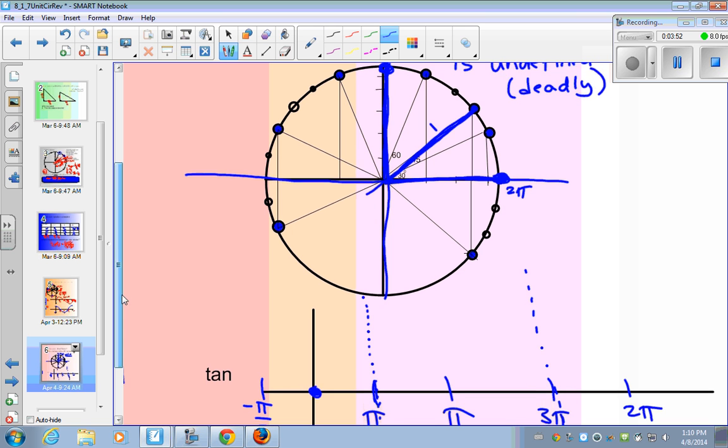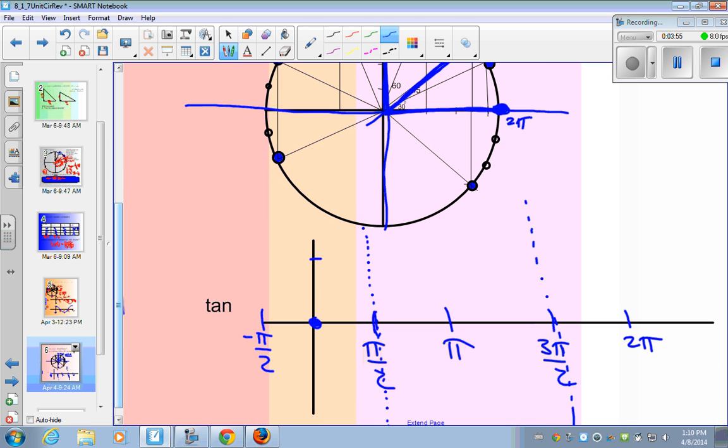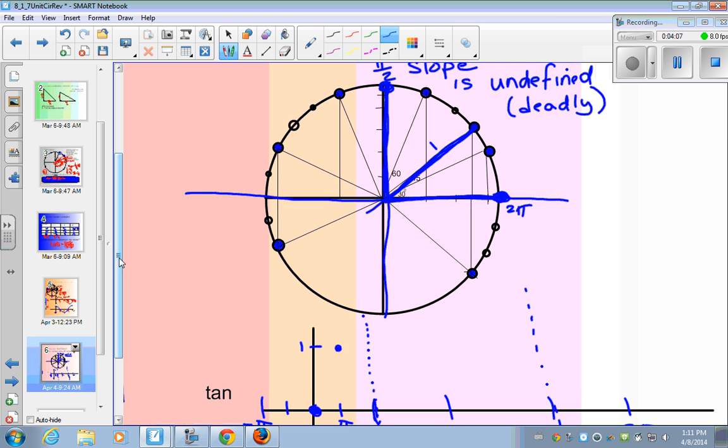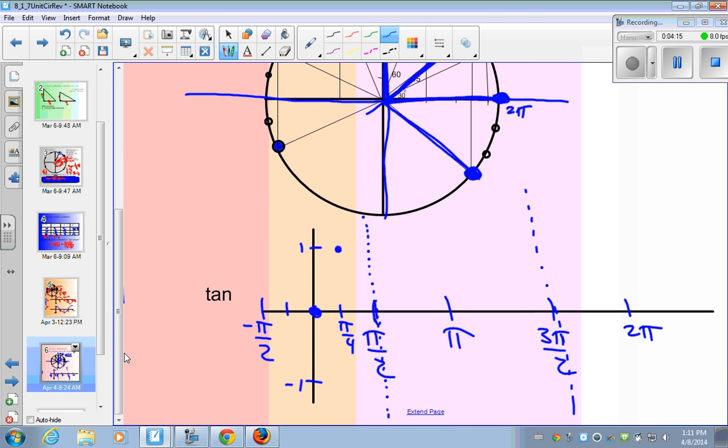So what was that at pi over 4? What about at, let's go down here, negative 45 degrees. That's going to be -1. Good. So here's the cool thing.